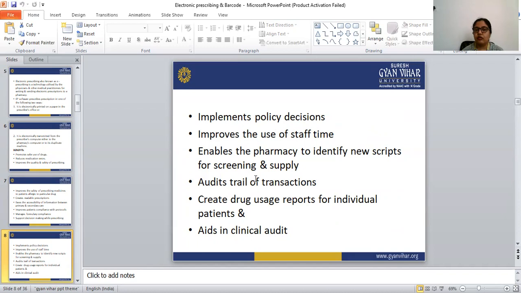Next is audit trails of the transaction. These all are the benefits of the e-prescription. Next, it creates drug usage reports for individual patients. This electronic system creates drug usage reports for individual patients. It also aids in the clinical audit. So this e-prescription also aids in the clinical audit. These all are the benefits of the electronic prescription.